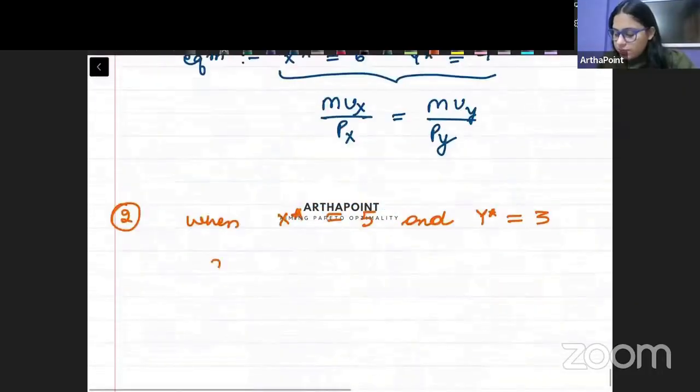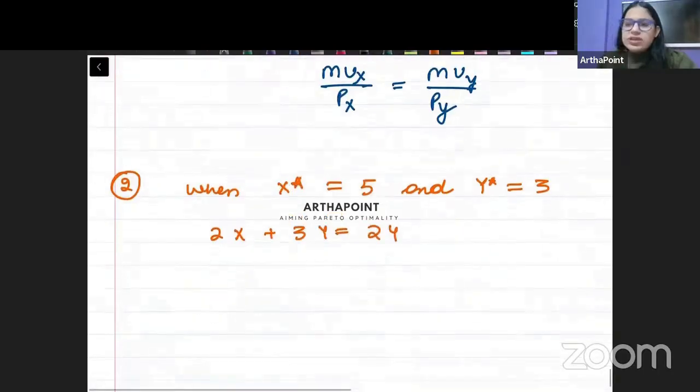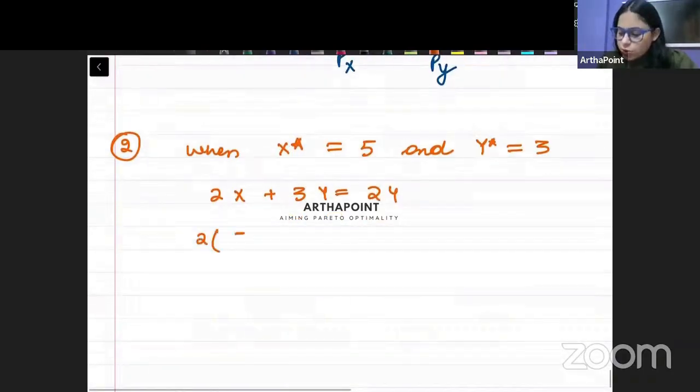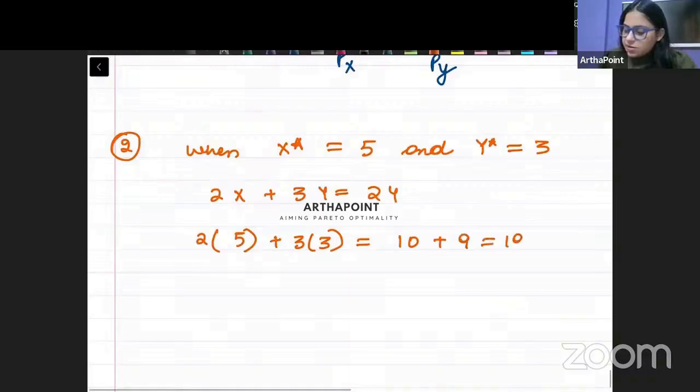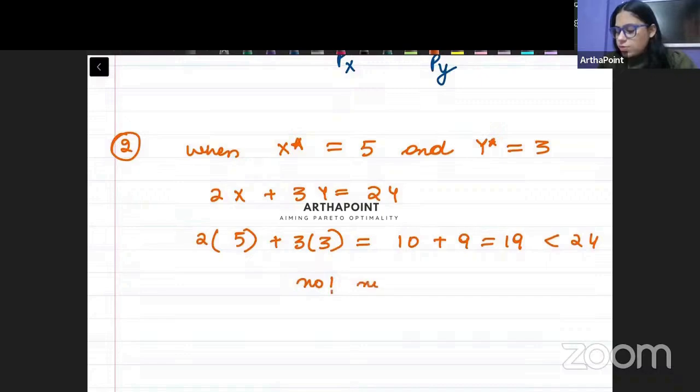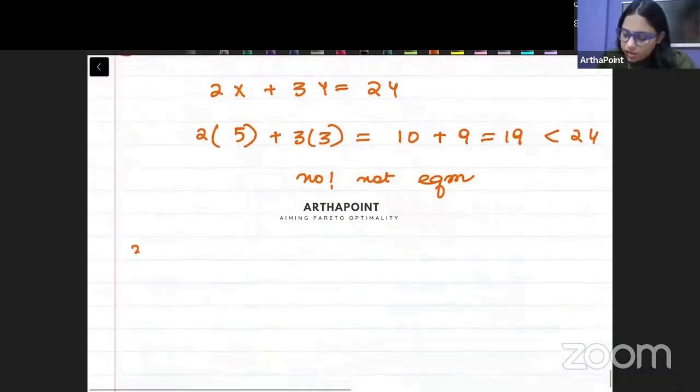Beta, your budget line will be 2X plus 3Y is equal to 24. Is this budget line satisfied? 2 into 5 plus 3 into 3, 10 plus 9, 19. But this is less than income. So no, this is not equilibrium. Is this clear?